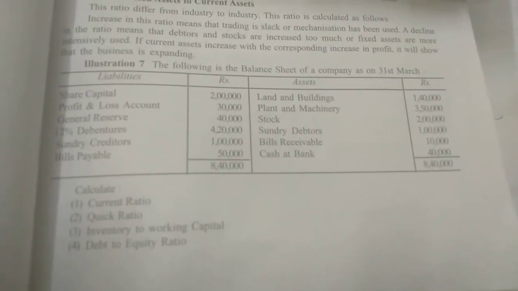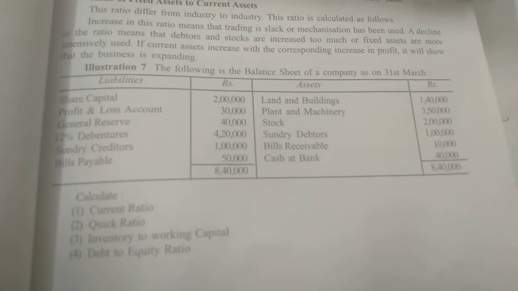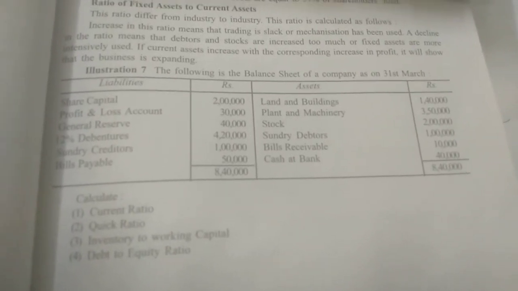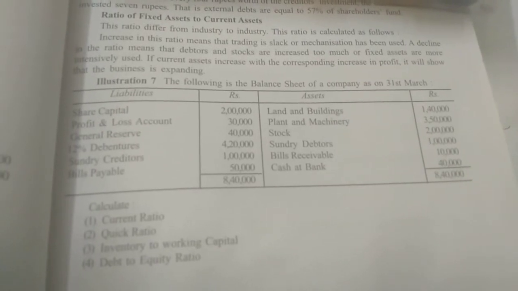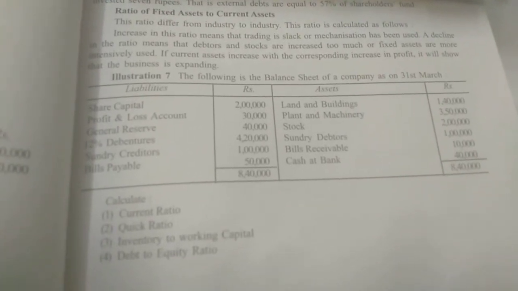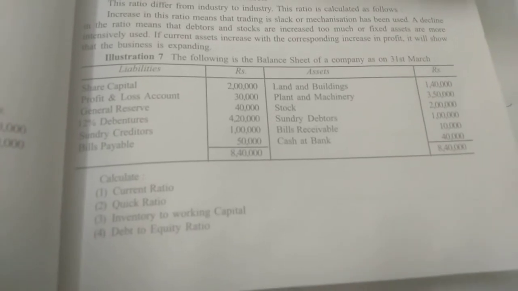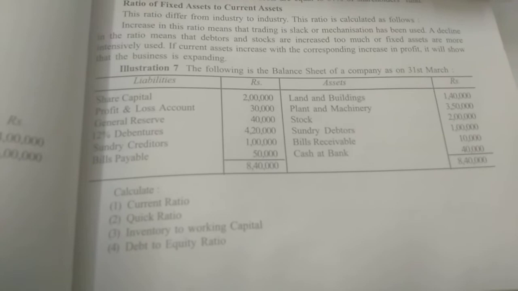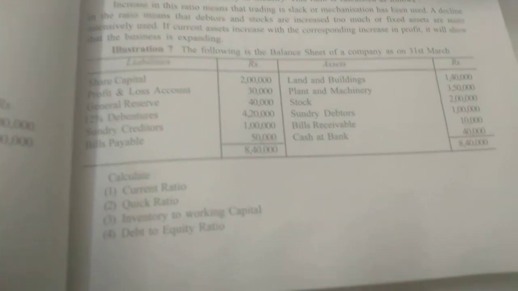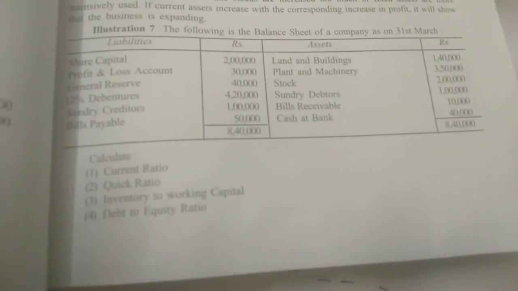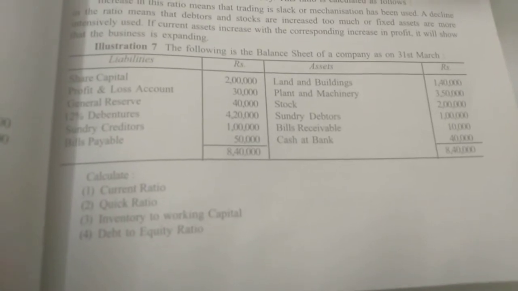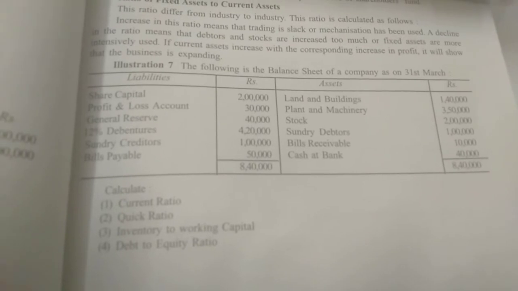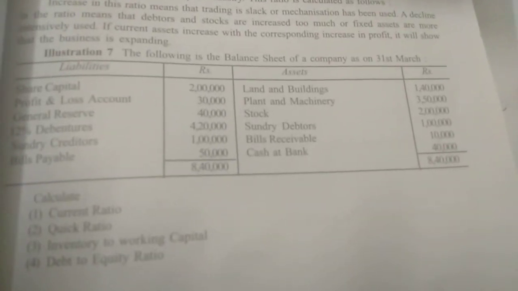Now we'll take a look at yet another numerical. In this numerical you can find the whole balance sheet, and this numerical is a bigger version of the earlier numerical, wherein you will be required to calculate maximum ratios. Believe me students, here you are going to calculate some 8 to 10 ratios, and this big numerical you can expect for a 14 mark question. Just pay attention to the numerical.